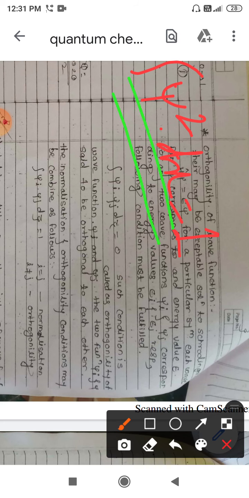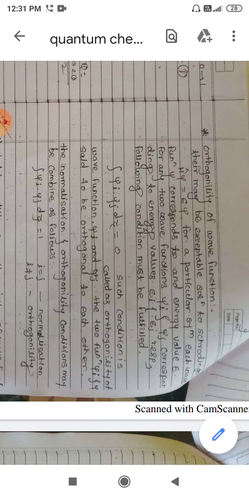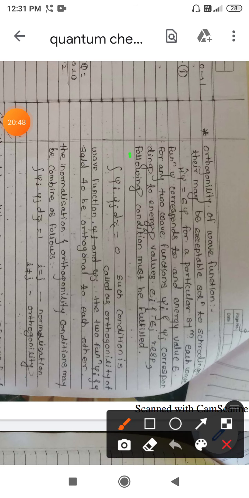Now for orthogonality, if we take two different wave functions and integrate them together, then their integration should be equal to 0.